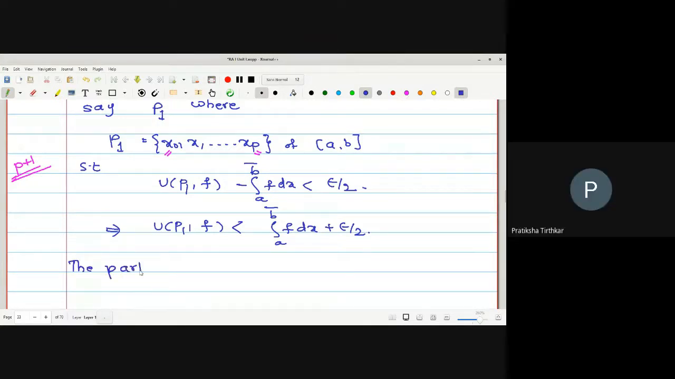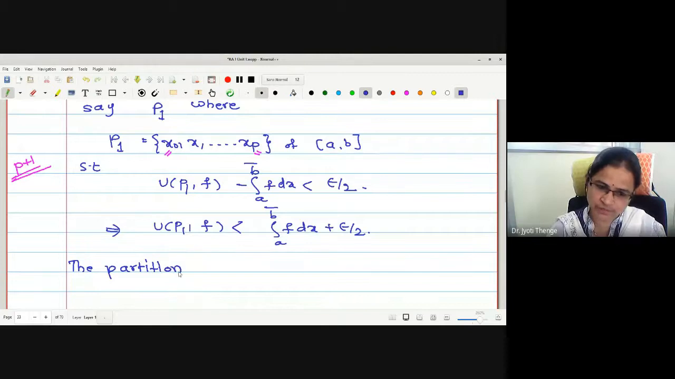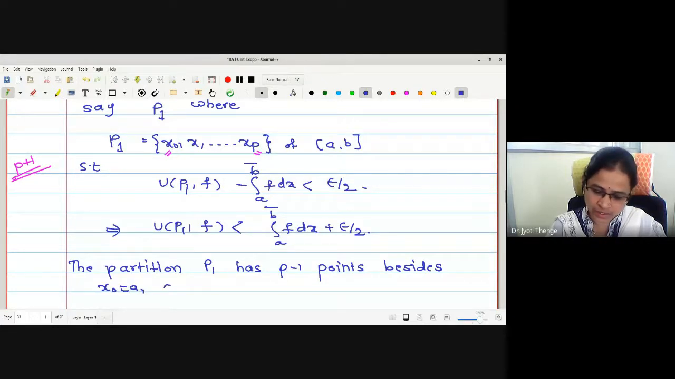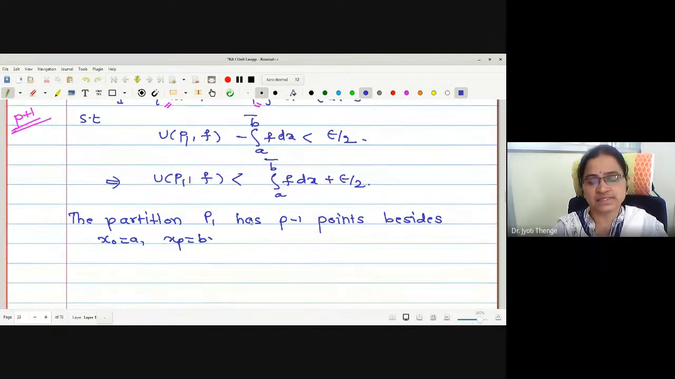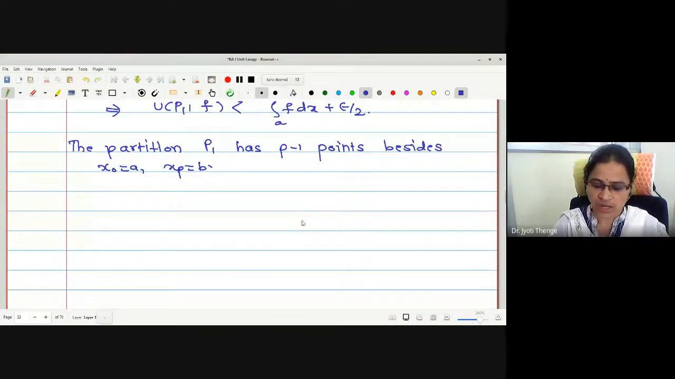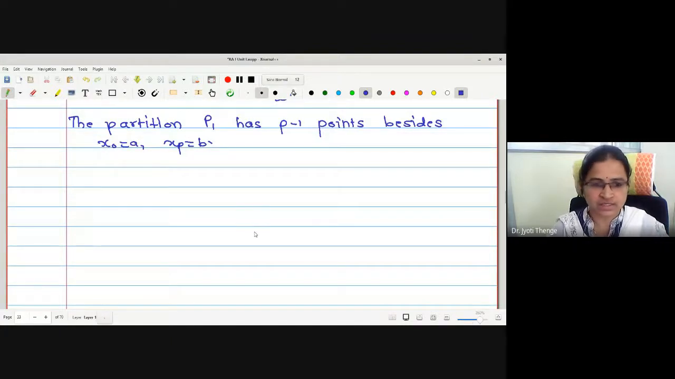P minus 1. Very good. The partition P1 has P minus 1 points besides x not equal to A and xp equal to B. Right now, that is, one can say P minus 1 points are extra apart from your end points. Okay? Is there any difficulty up to this?